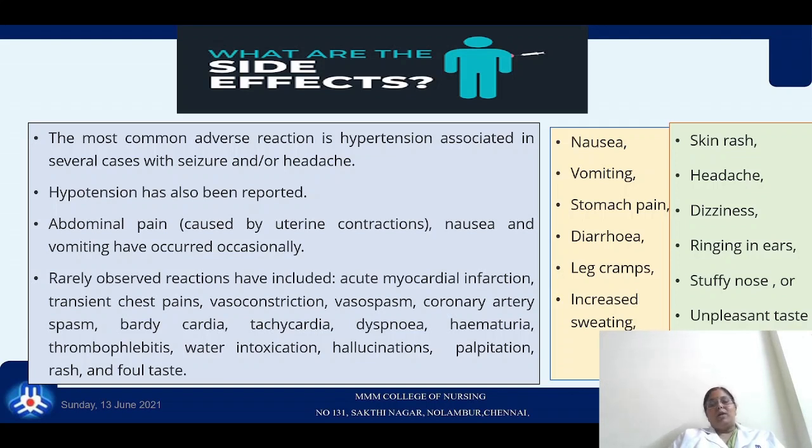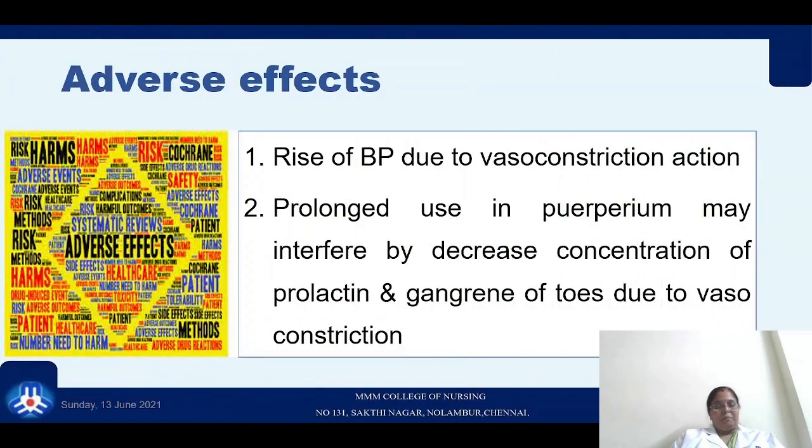But the commonest ones are nausea, vomiting, stomach pain, diarrhea, leg cramps, increased sweating, skin rashes, headache, dizziness, ringing in the ears, stuffy nose, or even an unpleasant taste in the mouth. These are all reported common side effects with the use of the drug Methergine. So as a nurse, what we should be concerned about is the rise of the BP,